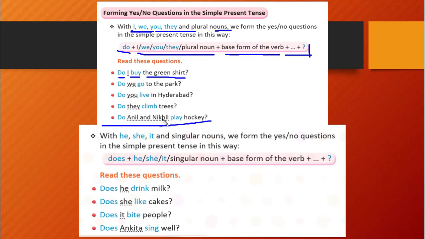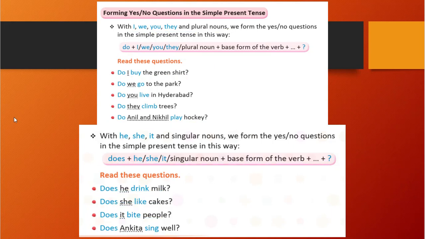In the place of do we will write does, and the remaining things will remain the same. Does he drink milk? Does she like cakes? Does it bite people? Does Ankita sing well? So you understood how we are creating these. It was nothing too difficult, right?